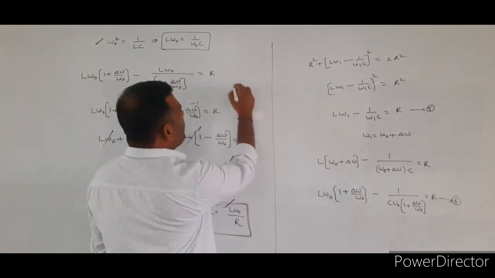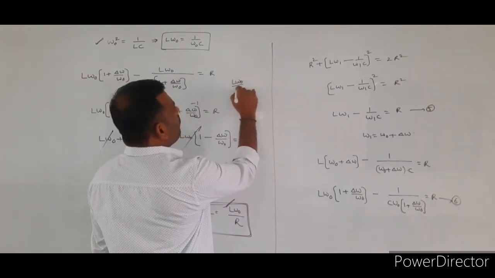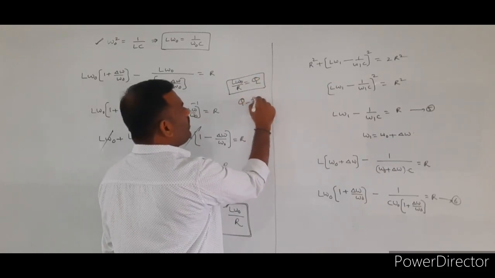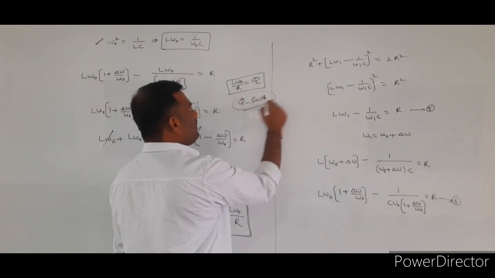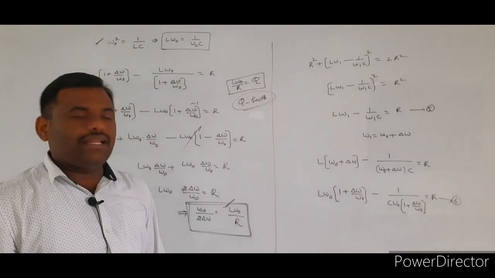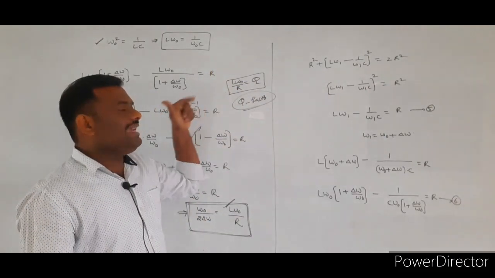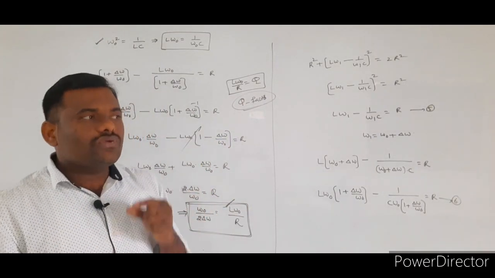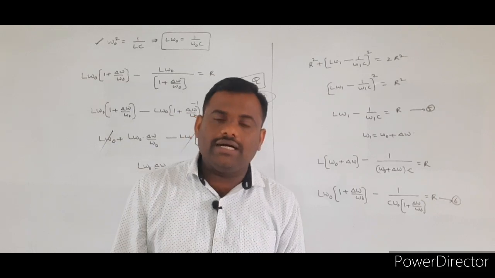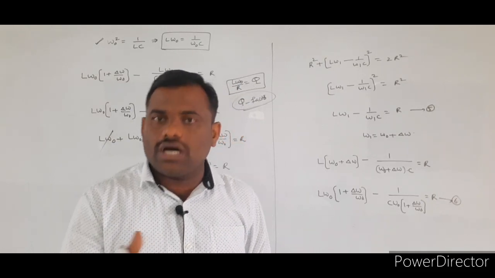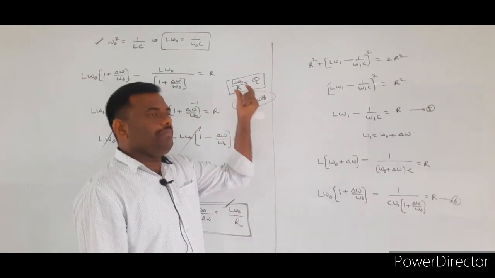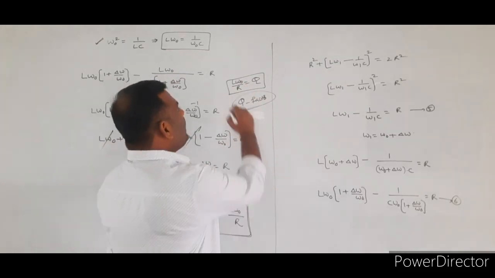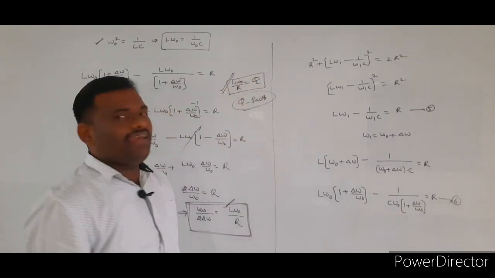This L omega naught by R will also be called the quality factor. The term L omega naught by capital R will also be called the quality factor. So the quality factor will be giving the sharpness of the resonance also. If the quality factor value is high, the sharpness of the resonance is also high. So this is another formula for the quality factor.